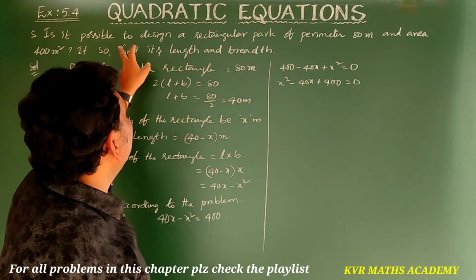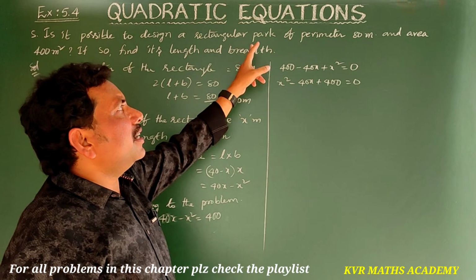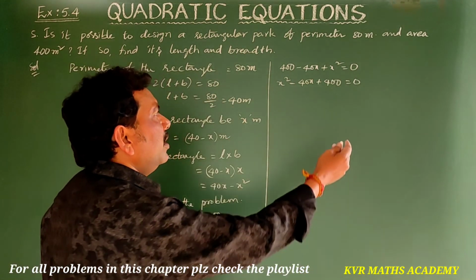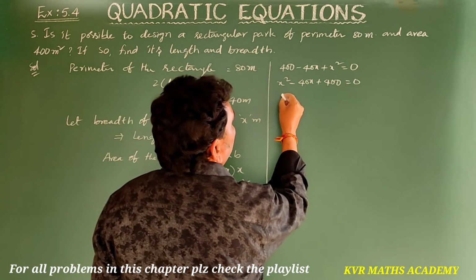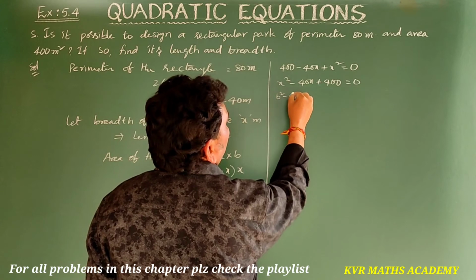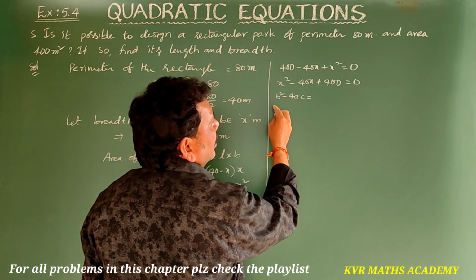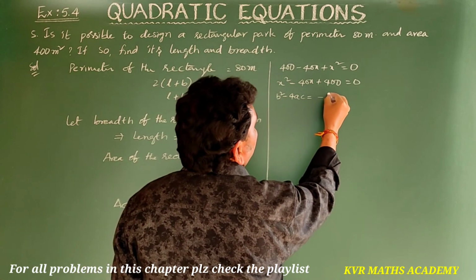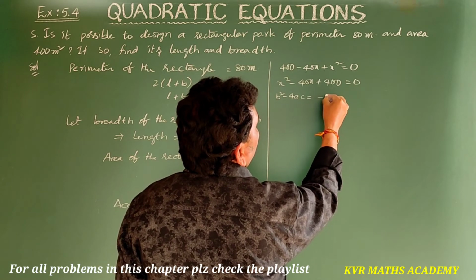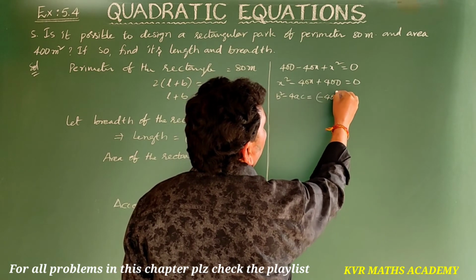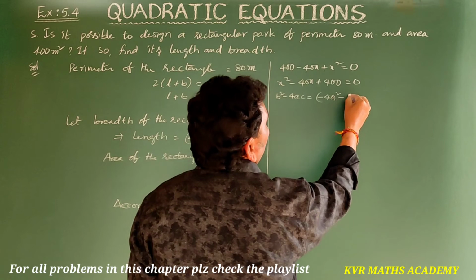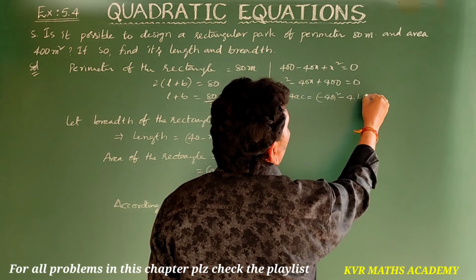That's why the design of this rectangle will be possible. Let us find b square minus 4ac, delta is equal to minus 40 whole square minus 4 into a, 1 into 400.